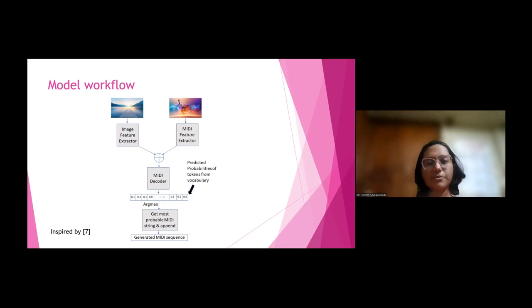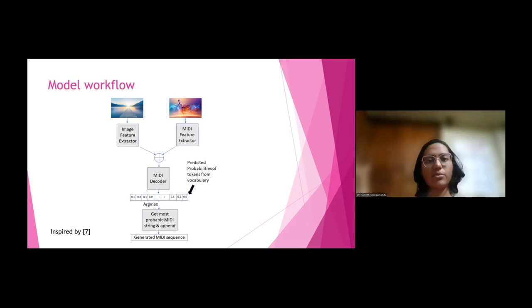After both the features are extracted from image and music, we concatenated the features. This created a complex multimodal representation of both the image and music of the same emotional category. After that, we used a MIDI decoder, which gives a probability vector. These are the class probabilities of different MIDI tokens. With this, we use argmax to get the most probable MIDI token and append it to the generated MIDI string to create the whole MIDI sequence.